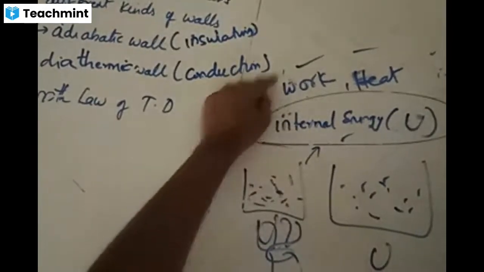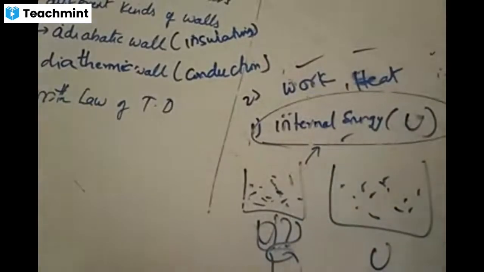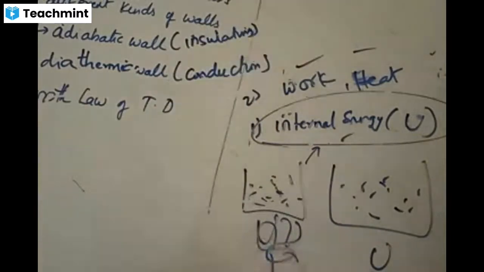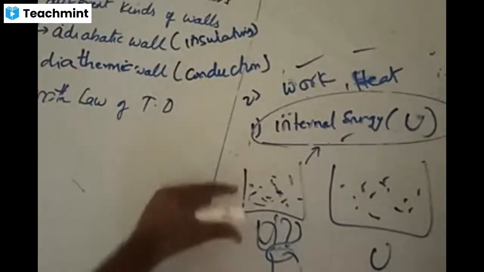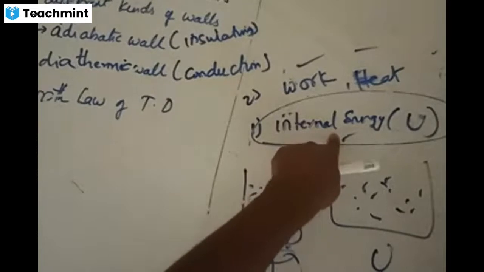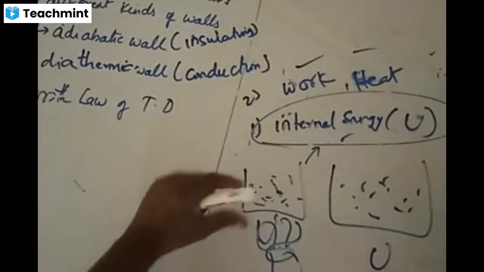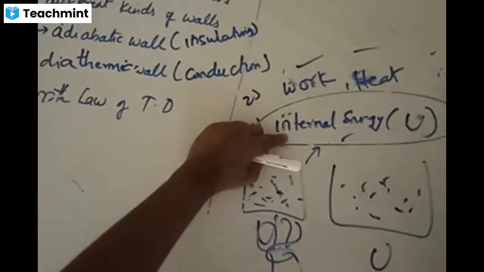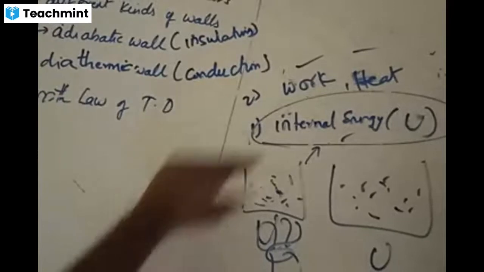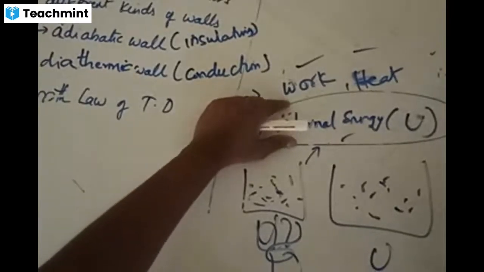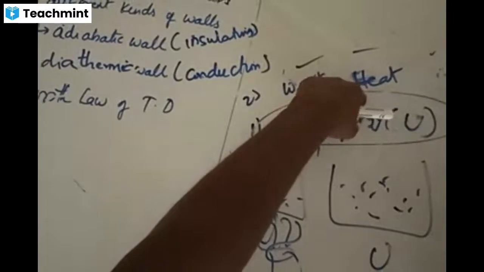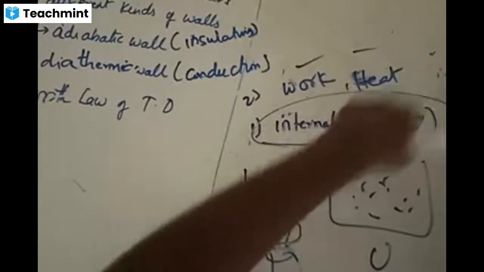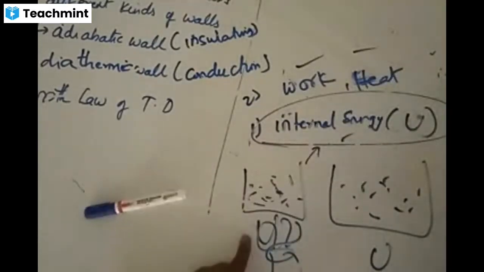Yes or no? So the point you should remember is that every thermodynamic system is characterized by various things, but the one which describes its property is the internal energy. Why is the system like that? Why are the molecules of that container inside only? It is because of the internal energy of all the molecules of that system. If that internal energy is disturbed, which can be done by supplying heat energy, then as long as the supplied heat energy is lesser than the internal energy, no effect takes place on the system.